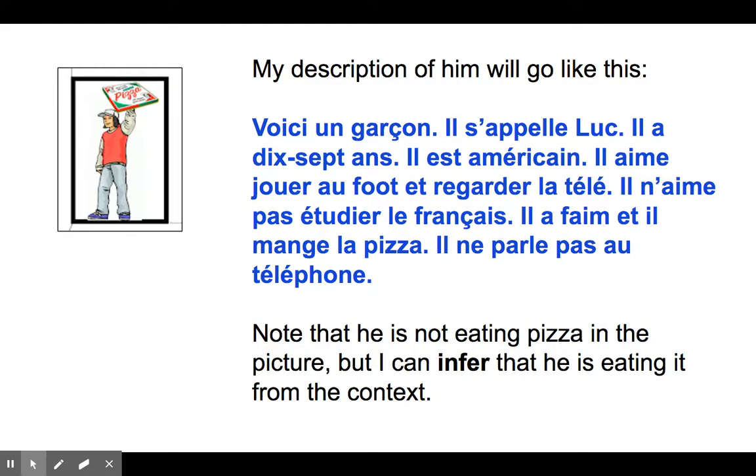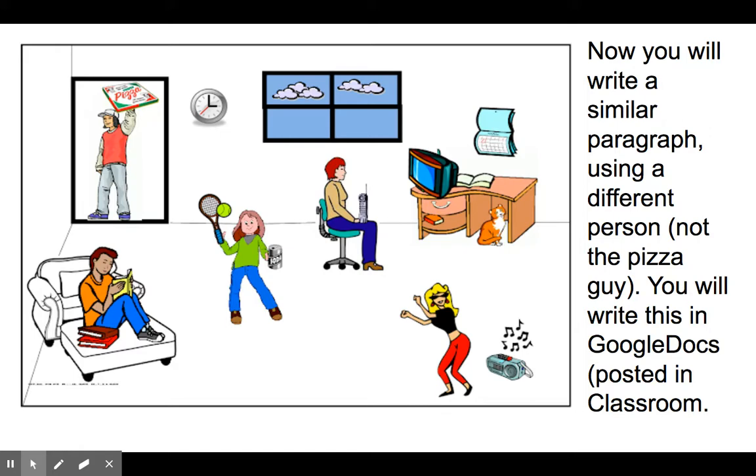So here we go. Voici un garçon. Il s'appelle Luc. Il a 17 ans. Il est américain. Il aime jouer au foot et regarder la télé. Il n'aime pas étudier le français. Il a faim et il mange la pizza. Il ne parle pas au téléphone. Again, notice that he's not eating the pizza in the picture, but I can infer that he's going to be eating it. And so he is eating it in the story overall.